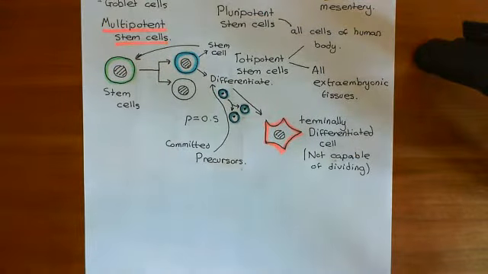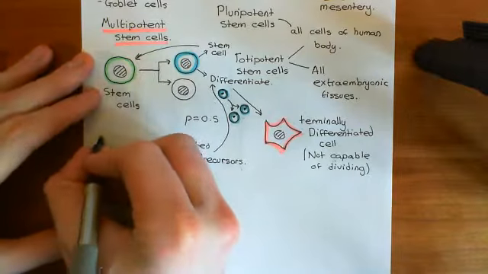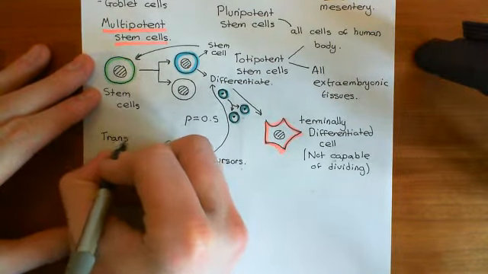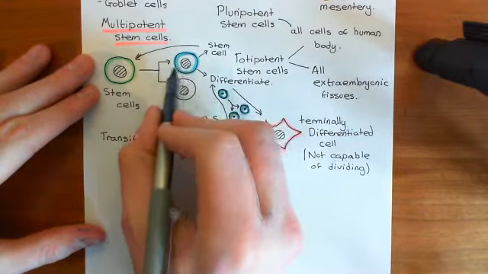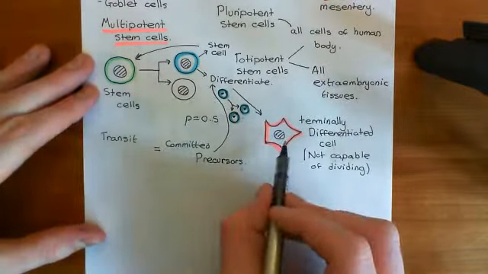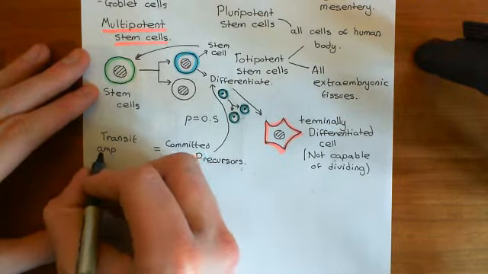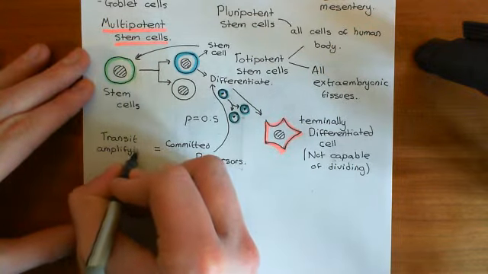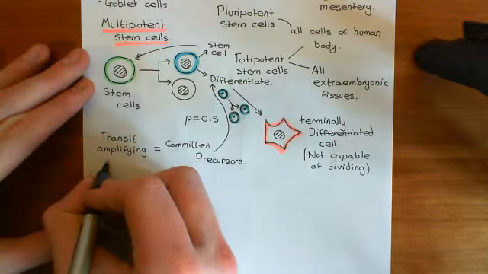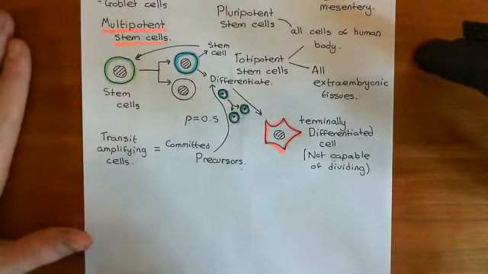Now for this reason, these committed precursor cells are also known as transit amplifying cells. Because whilst they are in transit between being a daughter cell of a stem cell and being this terminally differentiated cell, they're going to amplify their numbers. So this is a mechanism of amplifying the number of terminally differentiated cells that you're going to be able to produce. So these are known as transit amplifying cells.